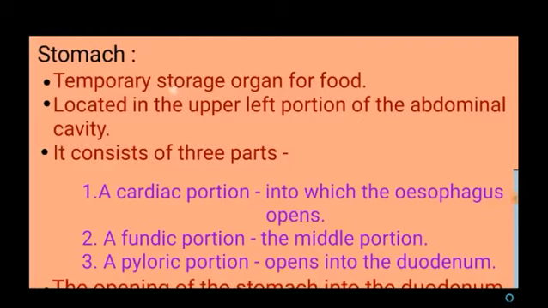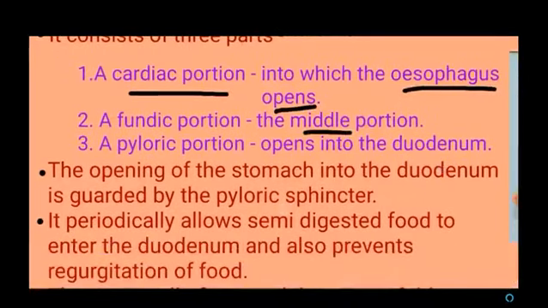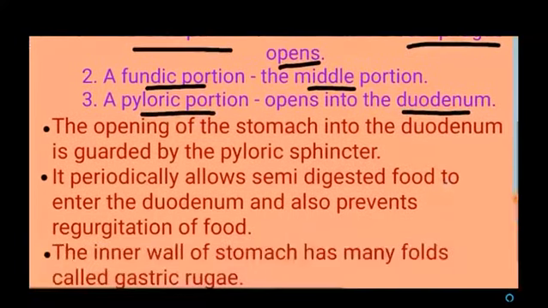Next, stomach. Stomach is a temporary storage organ for food. It is located in the upper left portion of the abdominal cavity. It consists of 3 parts. So what are they? The first portion is called as cardiac portion, and to this portion only the esophagus opens. The second portion, which is the middle portion, is called as fundic portion. And the third one is pyloric portion, which opens into the duodenum. The opening of the stomach into the duodenum is guarded by pyloric sphincter. And what is the function of this pyloric sphincter?